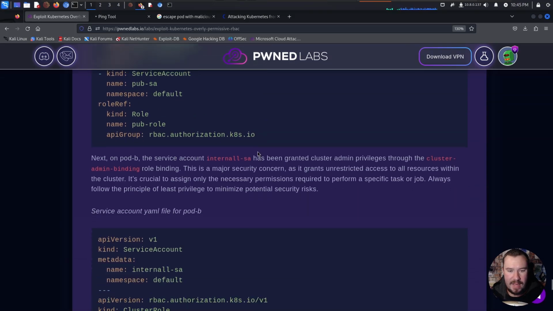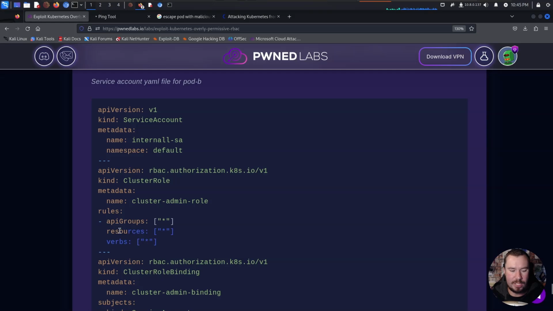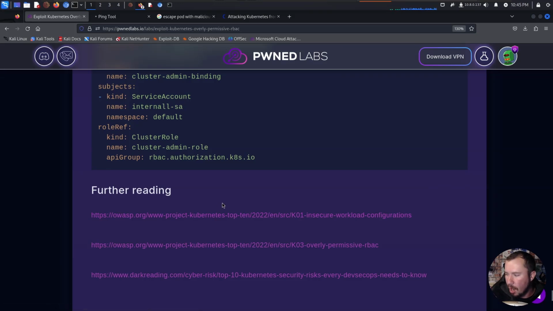On pod B, the internal SA account has cluster admin privileges through the cluster admin binding, which is why we're able to do everything we wanted to any resources we want. So the big idea behind that is the principle of least privilege is something we always need to keep in mind for cloud, Kubernetes, and all of those things.